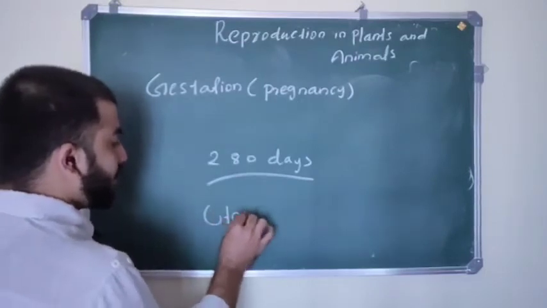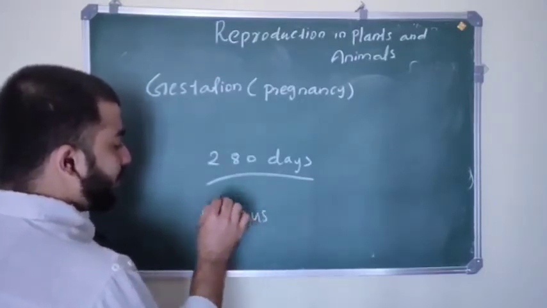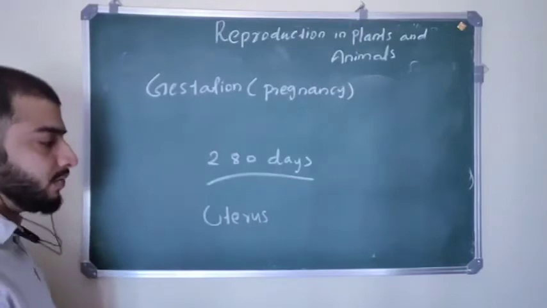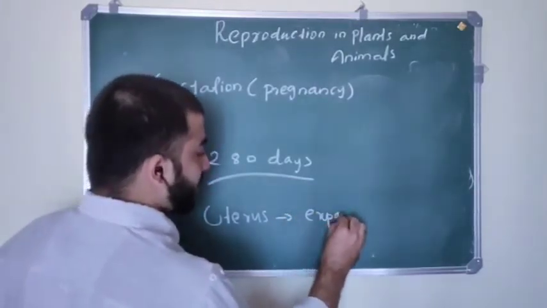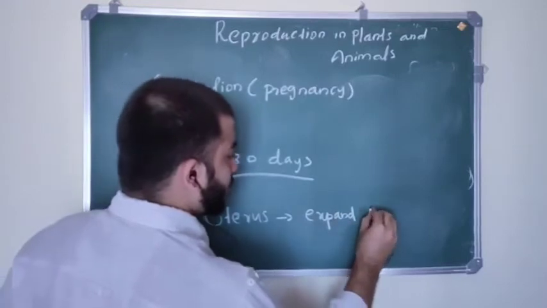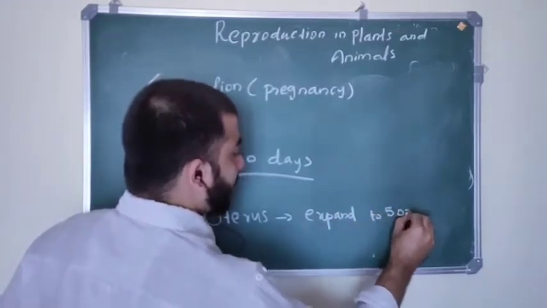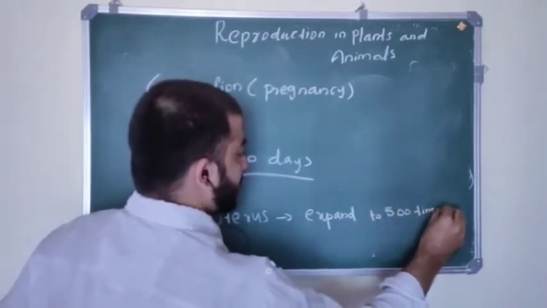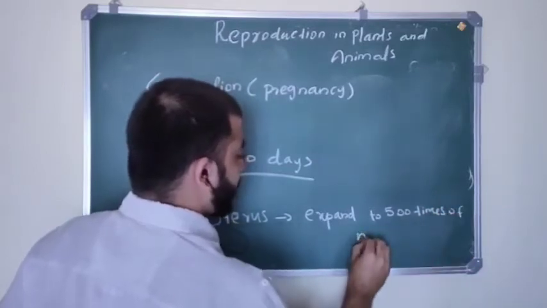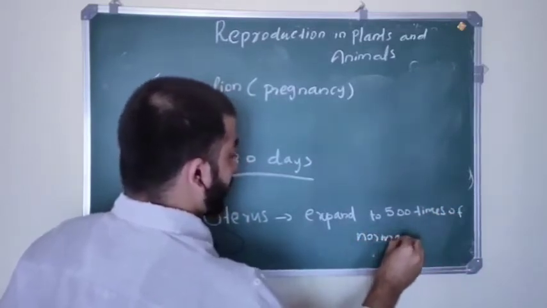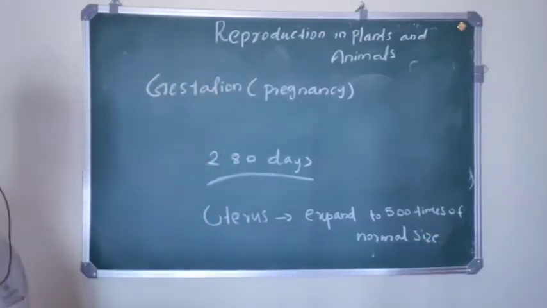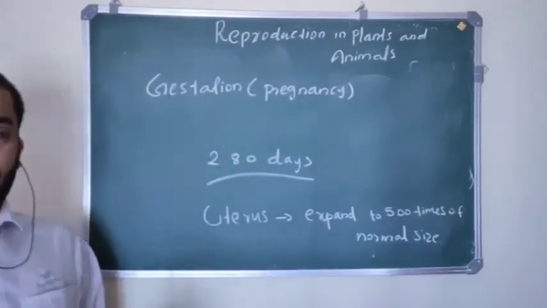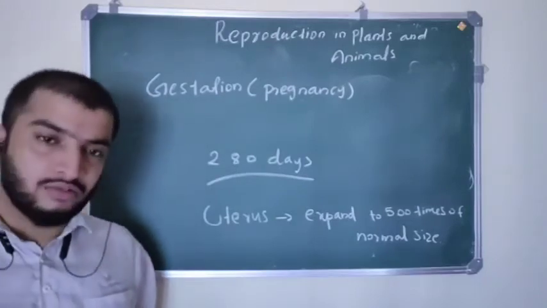The uterus expands during the time of pregnancy, to 500 times its normal size, to accommodate the developing embryo. So that's about gestation.